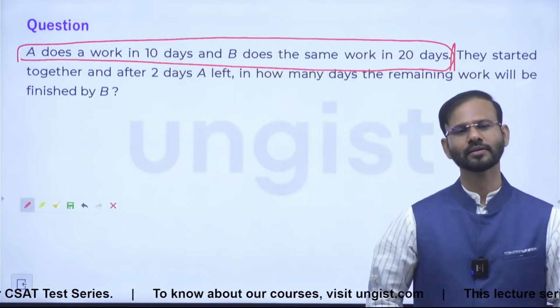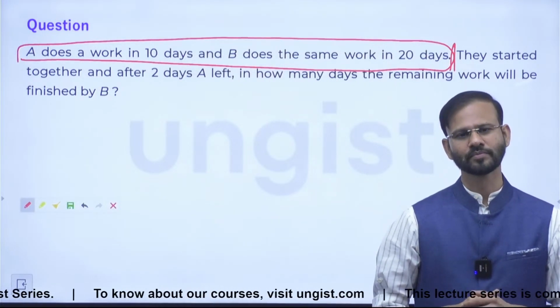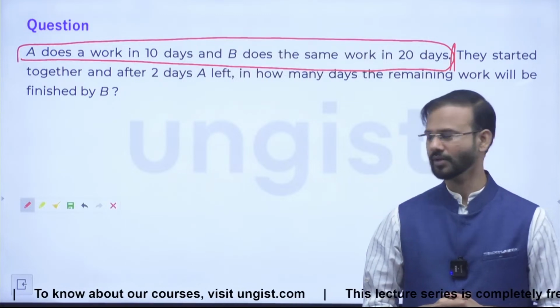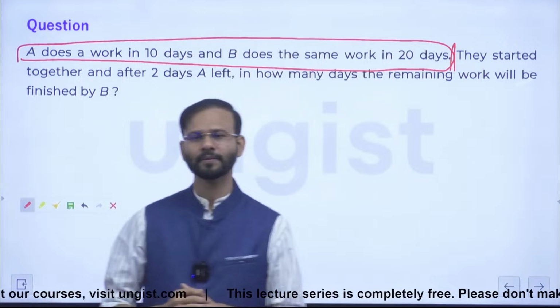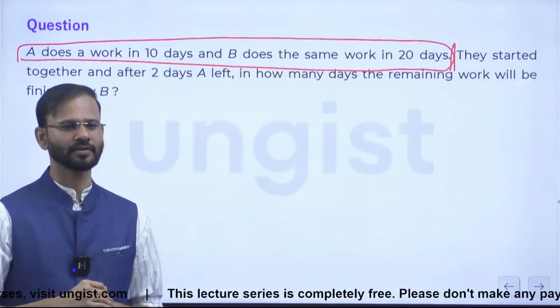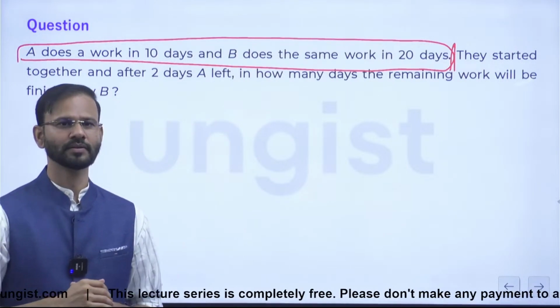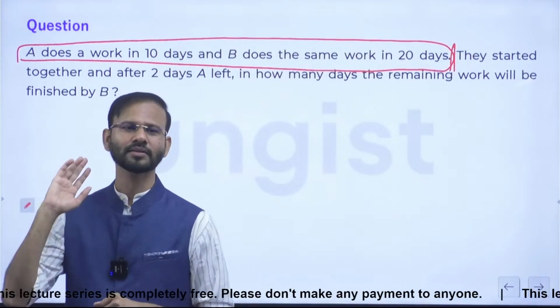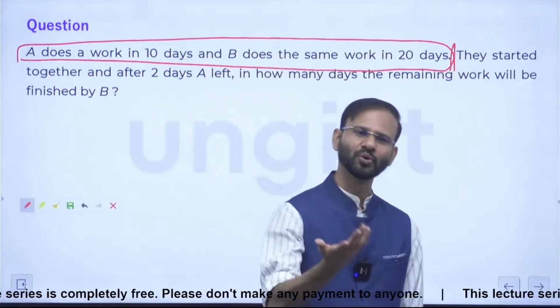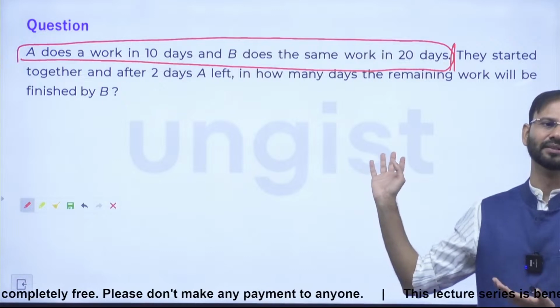Yes? Meaning whatever A does, B does half. Okay. Anyone else? B does the work when it takes more time. B is taking more time. That is fine. That is written in the question.